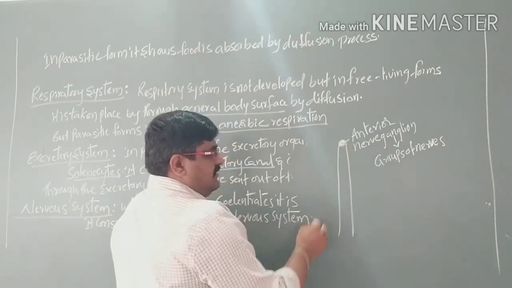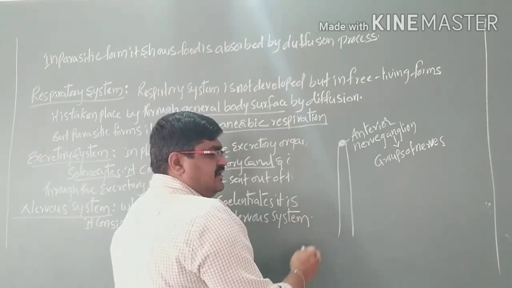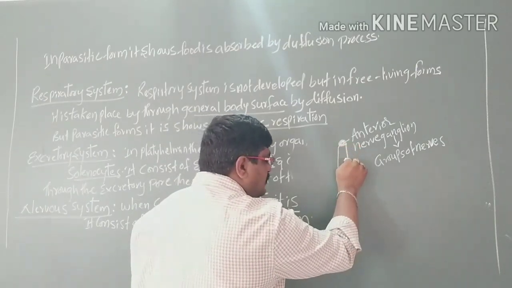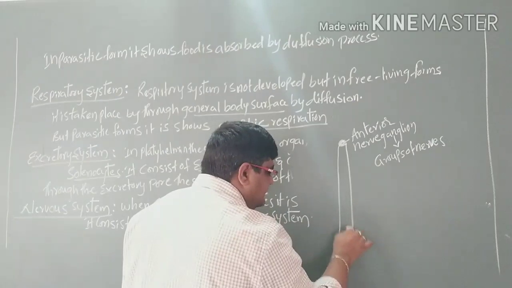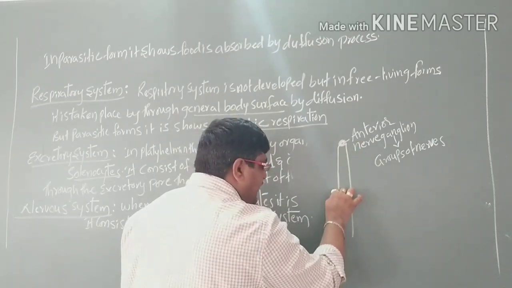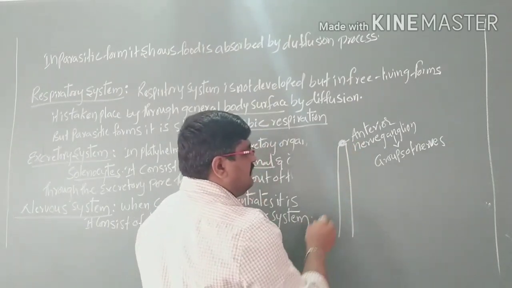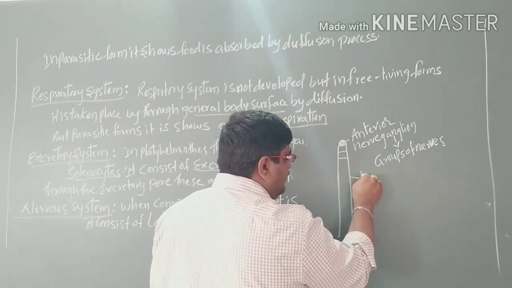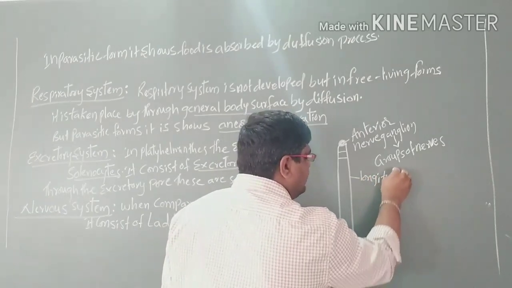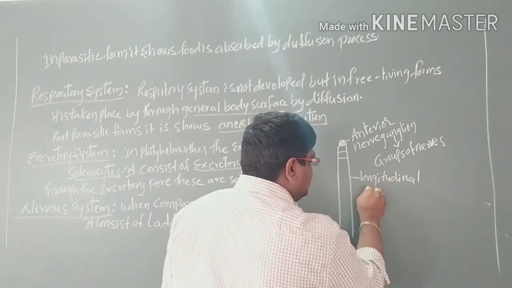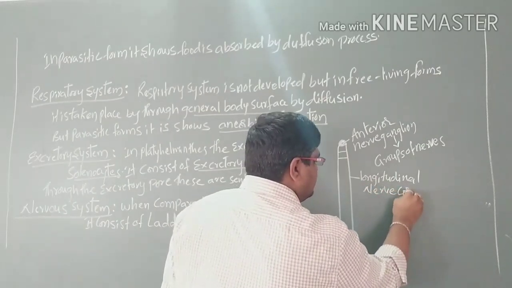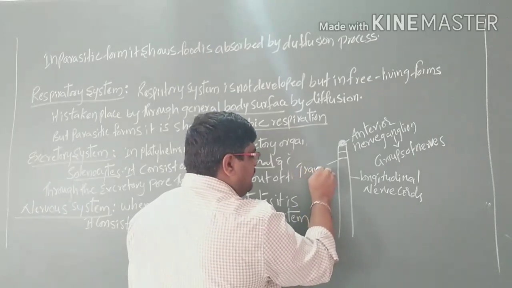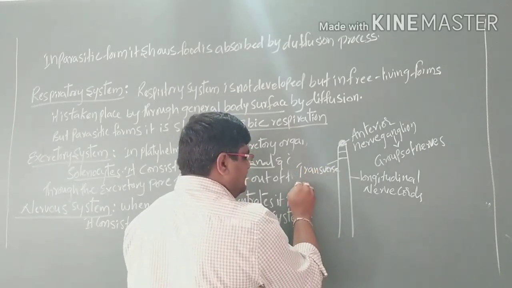From these anterior neuroganglia arise two longitudinal nerve cords, and from the two longitudinal nerve cords arise transverse nerves. These are the longitudinal nerve cords, and these are the transverse nerves.